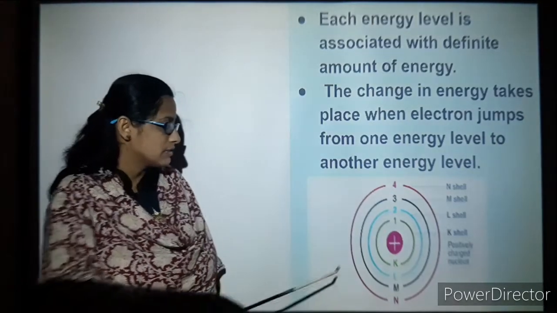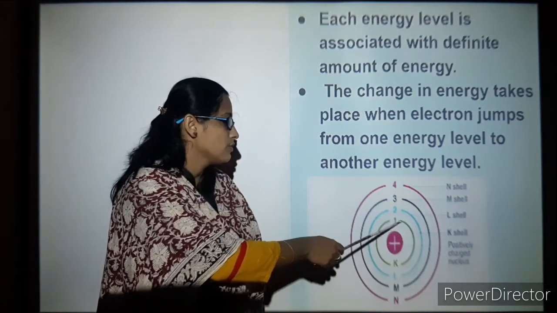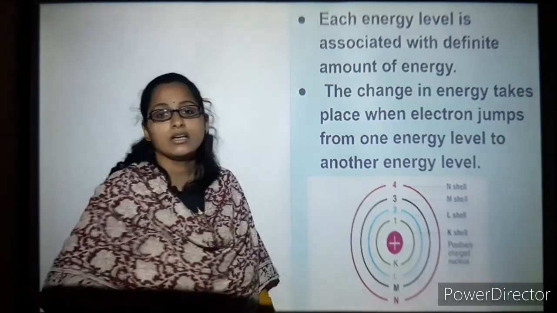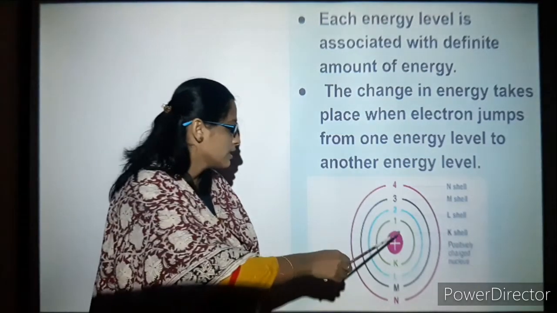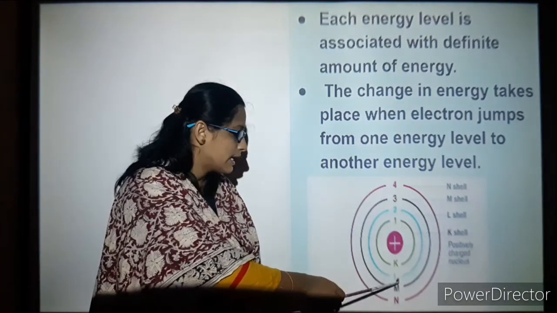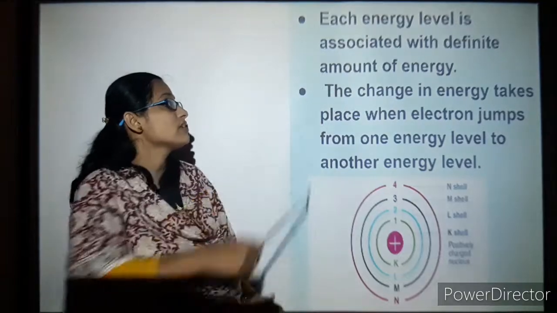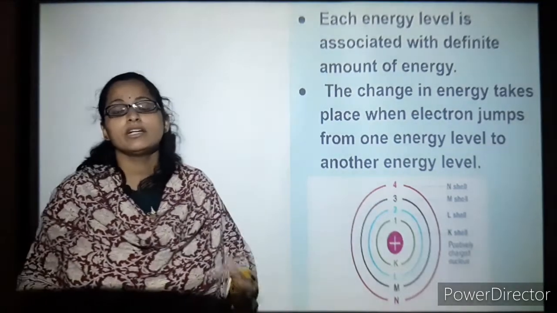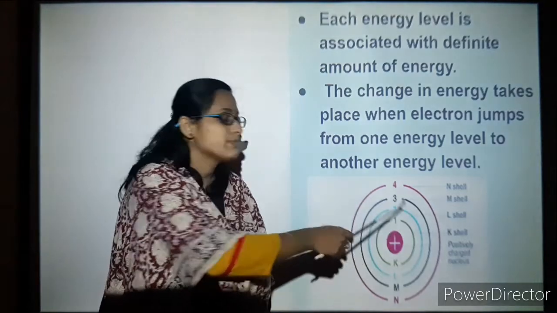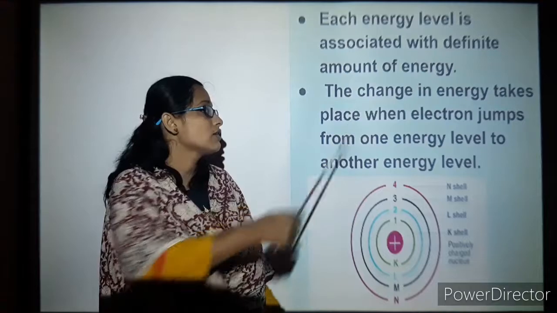You can see here the positively charged nucleus at the center, with electrons moving around, and they have certain energy levels named 1, 2, 3, 4, and also K, L, M and N shells. Each energy level is associated with a definite amount of energy of the electrons in that shell.